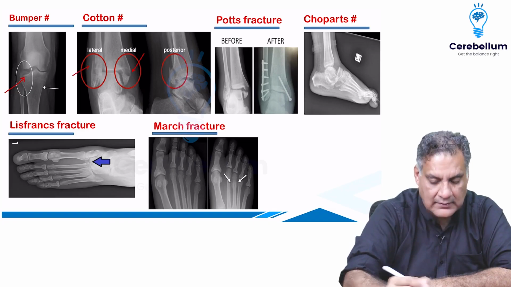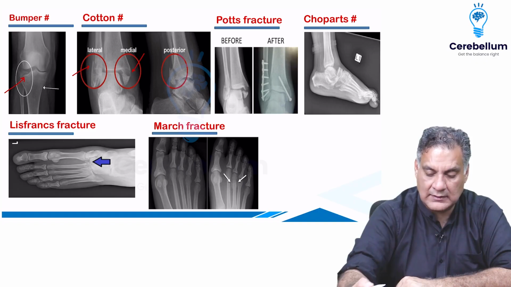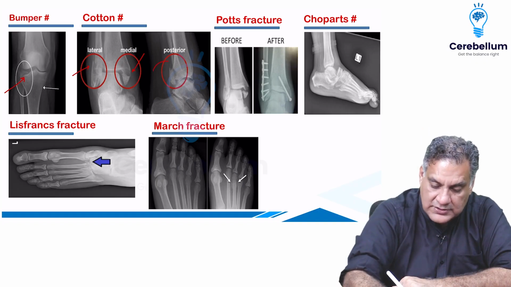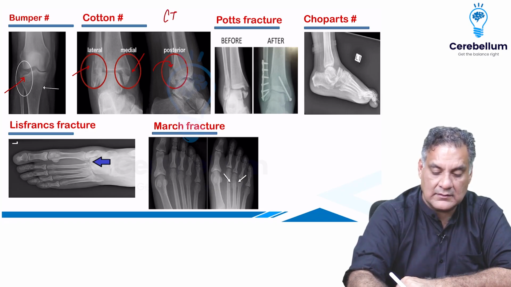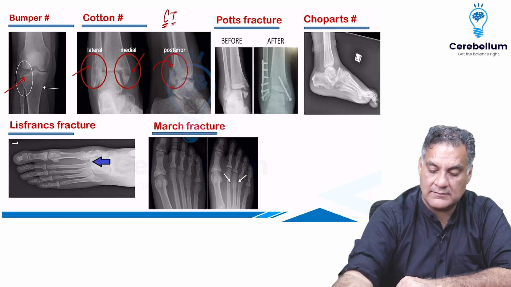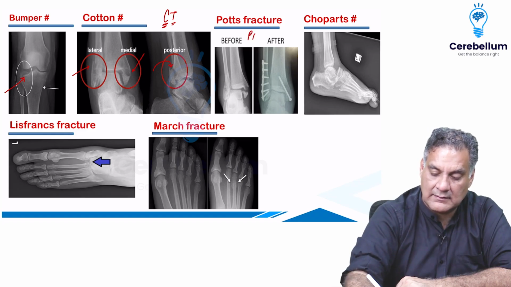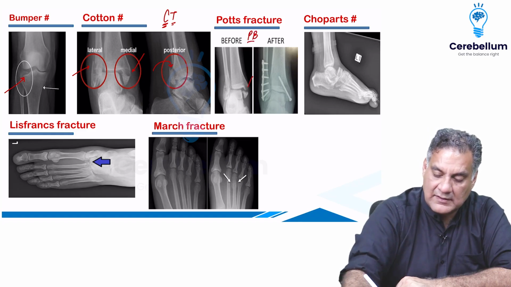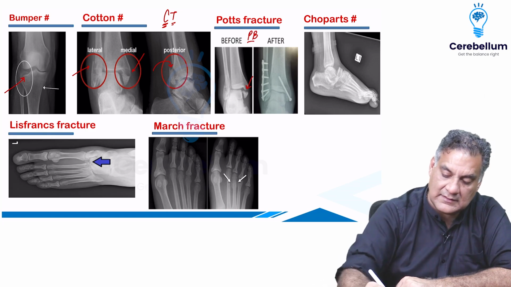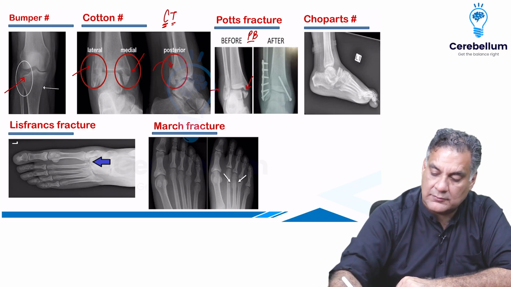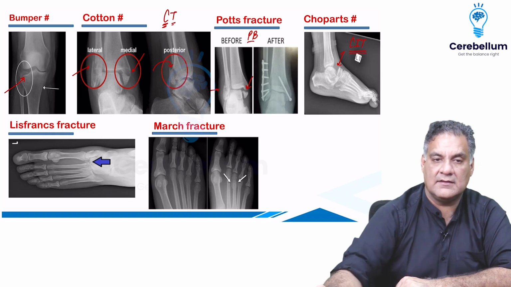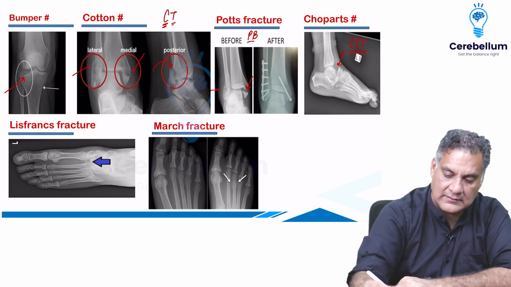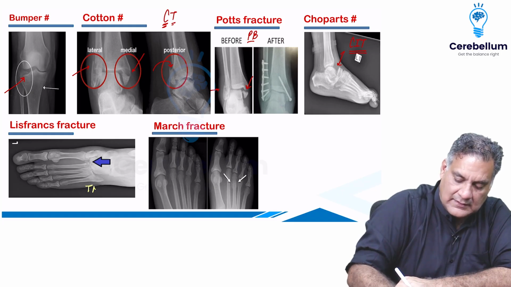Lateral malleolus of the fibula, and the posterior part of the tibia, called the posterior malleolus. So it is a trimalleolar fracture, whereas Pott's is a bimalleolar fracture, meaning fracture of the medial malleolus and the lateral malleolus. Chopart's is related to the intertarsal area, remembered by the mnemonic SIT. Chopart's is intertarsal, whereas Lisfranc's is very simple, a tarsometatarsal injury.